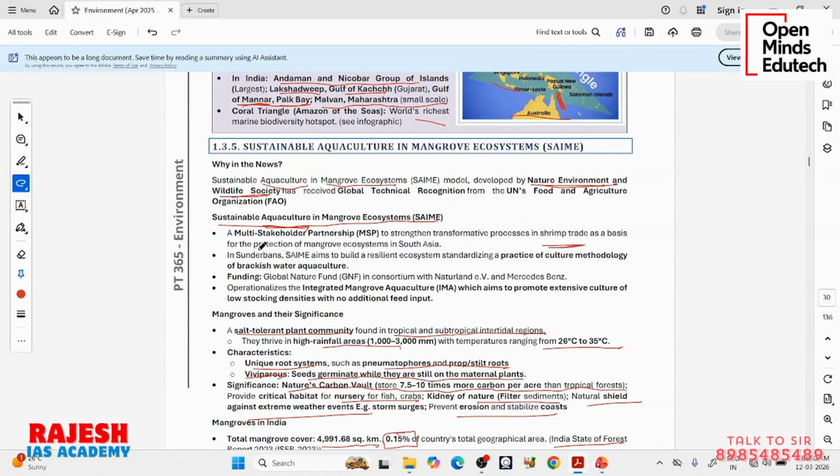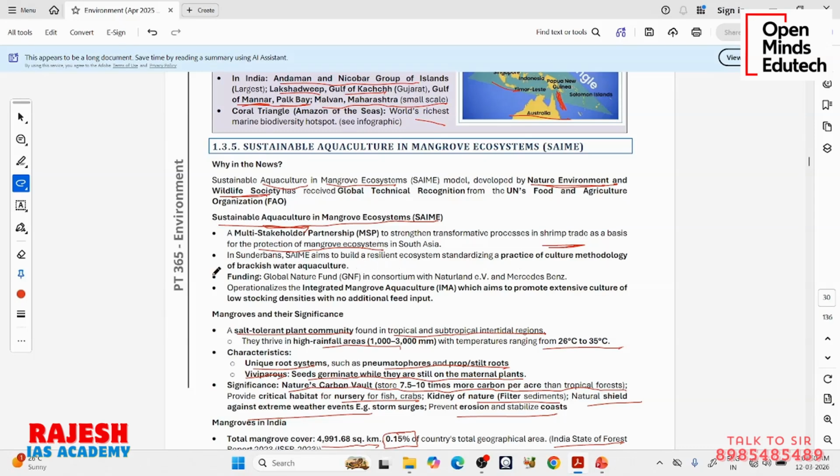Okay, protecting the mangroves. It's not like, see, if you do natural fishing or natural shrimp cultivation, naturally, if you use these fertilizers, all these steroids, etc., in normal methods humans do, mangroves will be destroyed. But this NGO is particularly promoting a natural model which benefits these farmers who are doing this shrimp cultivation, and also it is promoting the conservation of the mangroves. So that is why they got this special recognition.